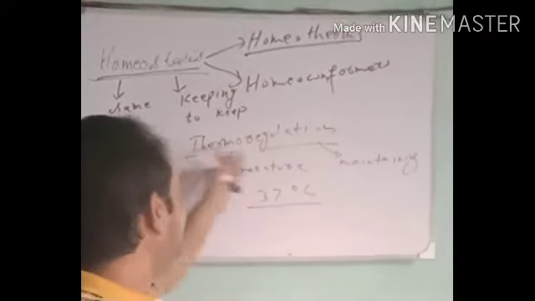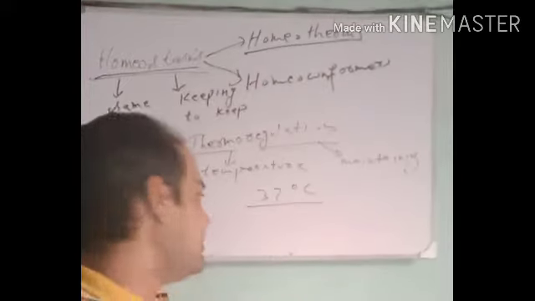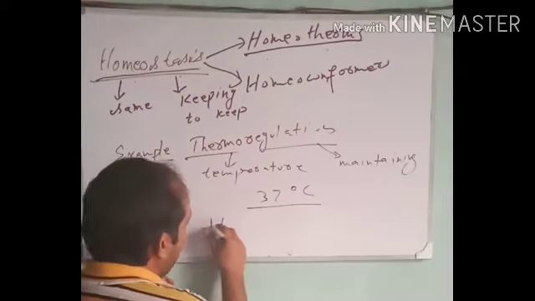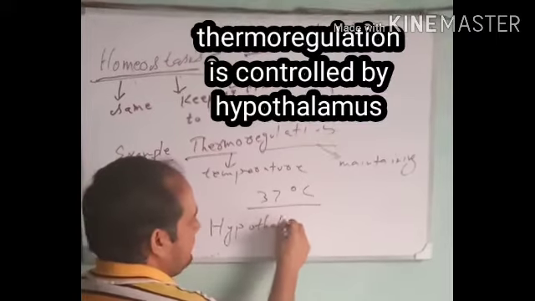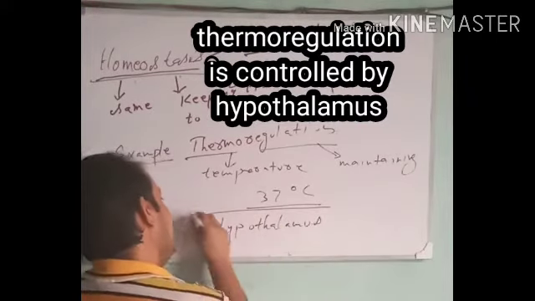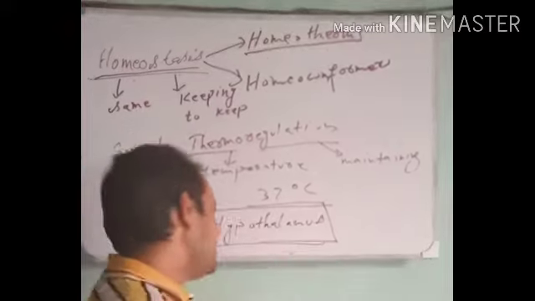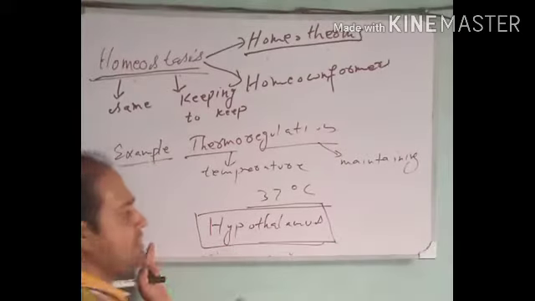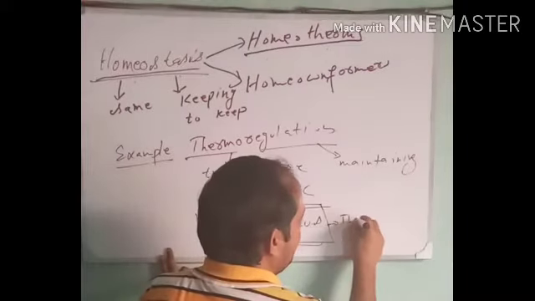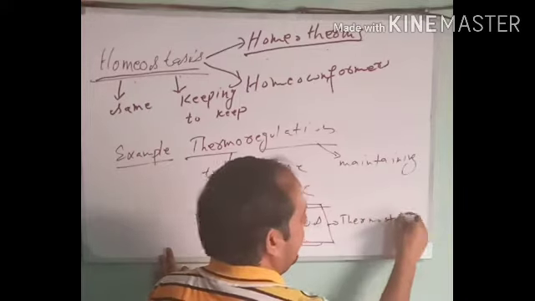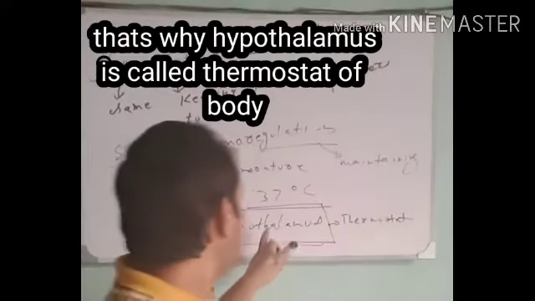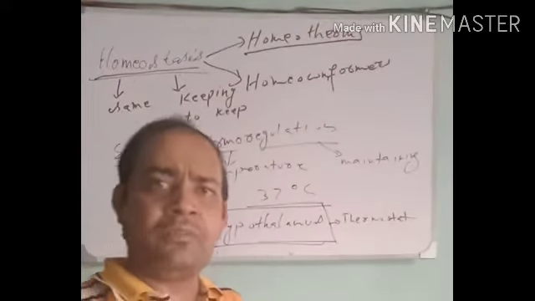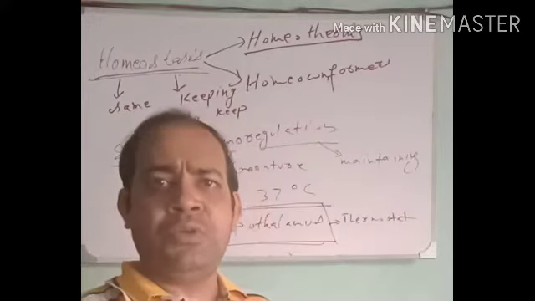Homeostasis, in particular thermoregulation, is controlled by a part of the brain which is known as the hypothalamus. Hypothalamus is a structure, an area in the brain which controls the process of thermoregulation. That is why the hypothalamus is also called the thermostat of the body. This part of the brain doesn't allow the temperature of the body to increase too much or to decrease too much.